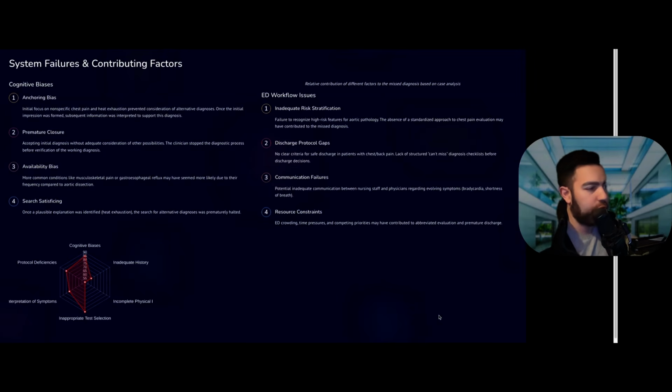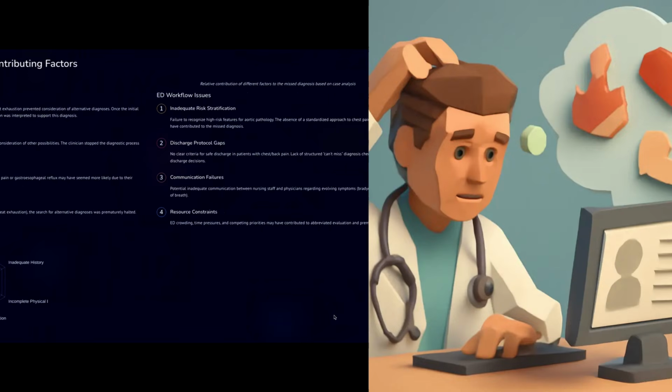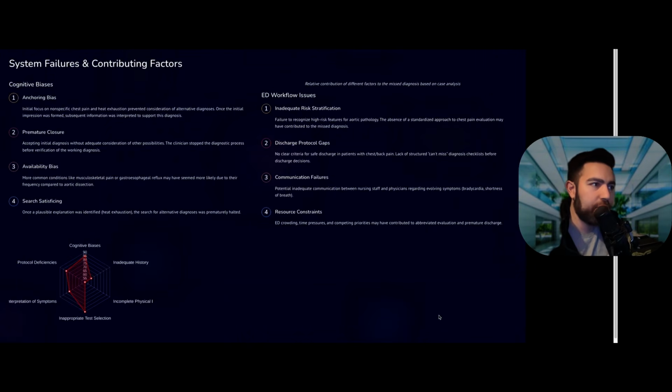Now, very important for us to be aware of cognitive biases, such as anchoring bias, just because the initial focus was on a non-specific chest pain and heat exhaustion, and that prevented the physicians or providers from considering alternative diagnoses. Premature closure: accepting that initial diagnosis, again, without considering other possibilities. Availability bias: just because a lot of people can develop MSK pain or heartburn, doesn't mean that every patient is going to be that. Search satisficing: if you find a plausible explanation, you stop looking for other reasons. That's another type of bias, but being aware of these can help.